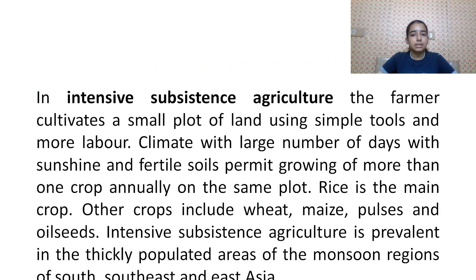In intensive subsistence agriculture, the farmer cultivates a small plot of land. A number of days with sunshine and fertile soil permit growing of more than one crop annually on the same plot. Rice is the main crop. Other crops include wheat, maize, pulses and oilseeds. Intensive subsistence agriculture is prevalent in the thickly populated areas of the monsoon regions of Southeast Asia and East Asia.